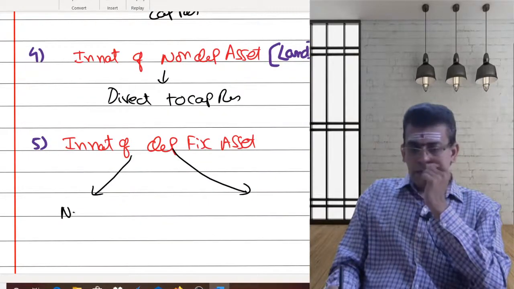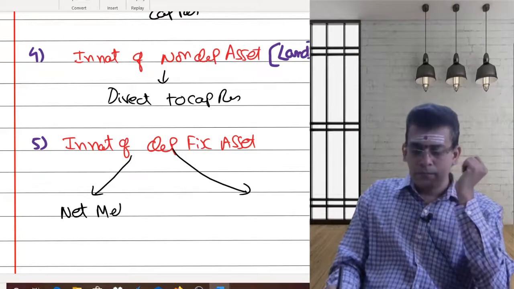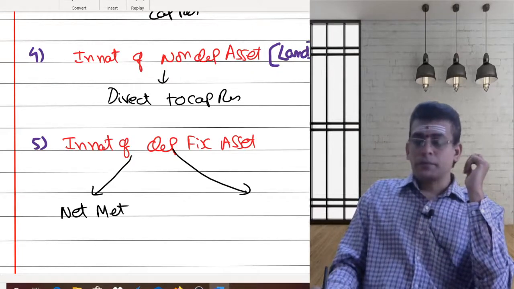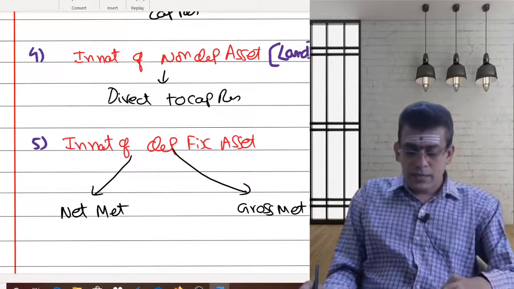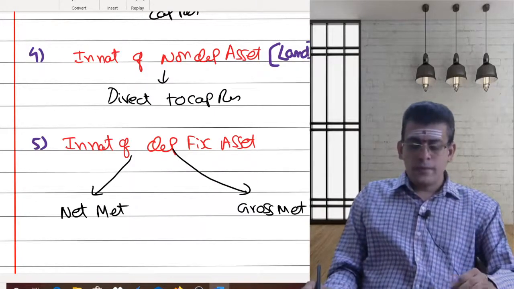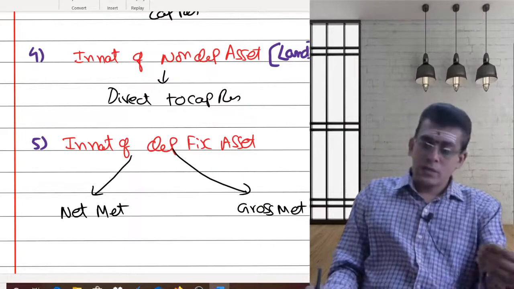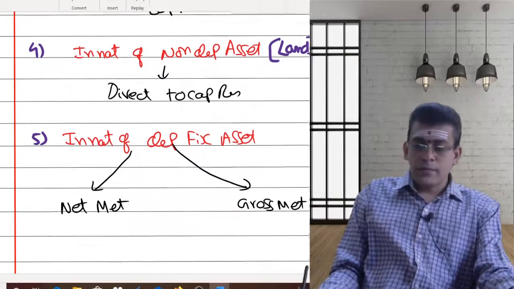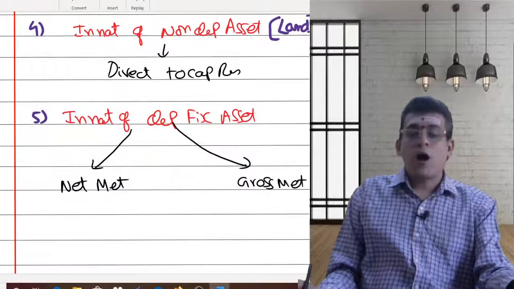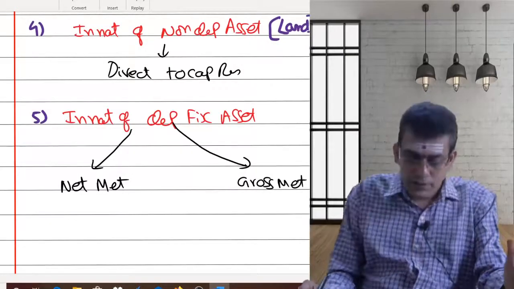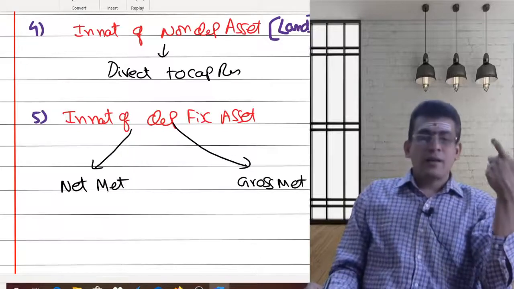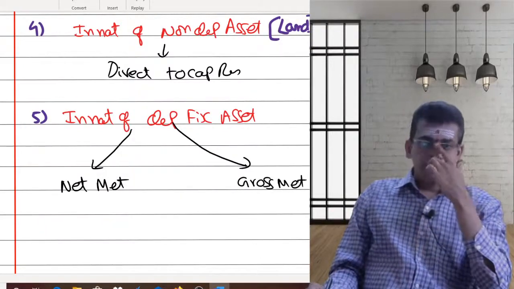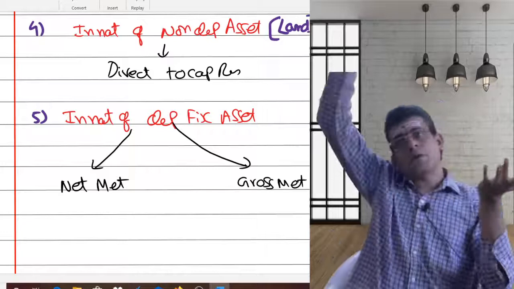Method number 1 is the net method. Method number 2 is the gross method. The standard clearly says either you go with the net method or the gross method. So what is the meaning of the net method? How are we going to do it? The net method says whatever grant you are receiving, that grant should be reduced from the cost of the fixed asset.